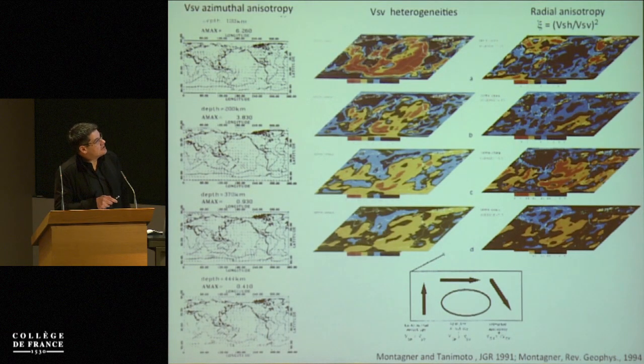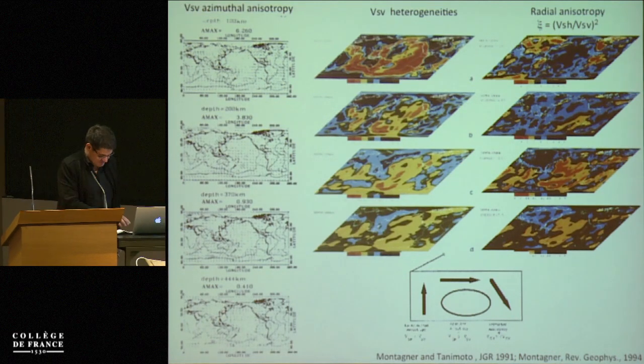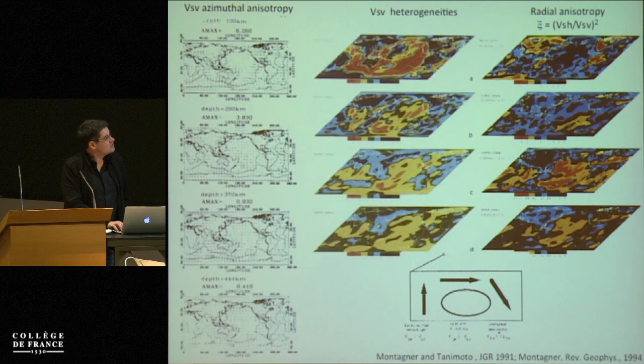And you can see that basically at 70 or 100 kilometers depth, the anisotropy is blue here, which means that SH is faster than SV, so it's more horizontal flow. And there are some indications of negative perturbation in Xi beneath continents at 100 kilometers depth. Fine. So this was the gross picture of the Earth 25 years ago.